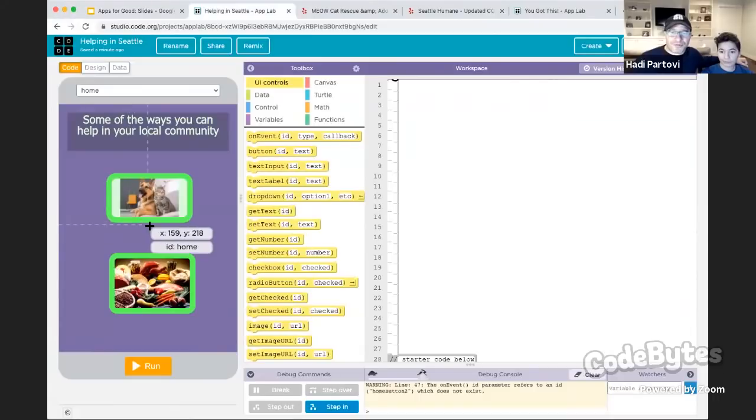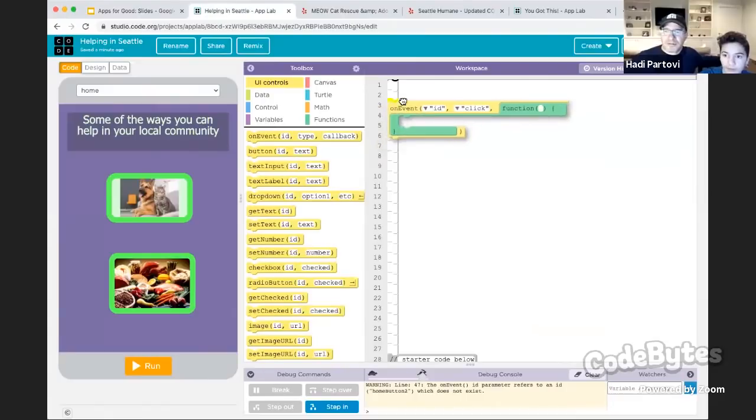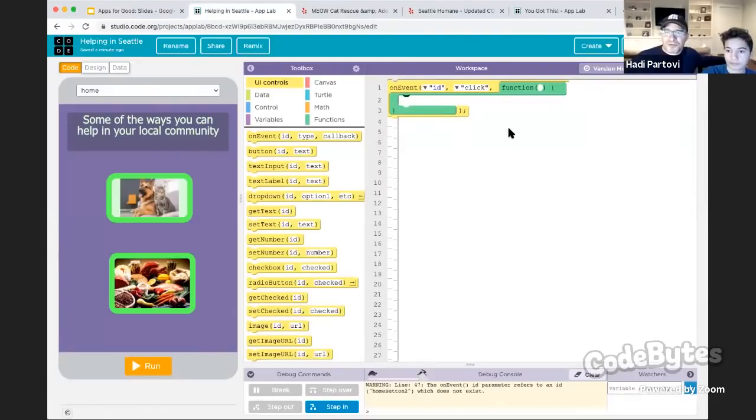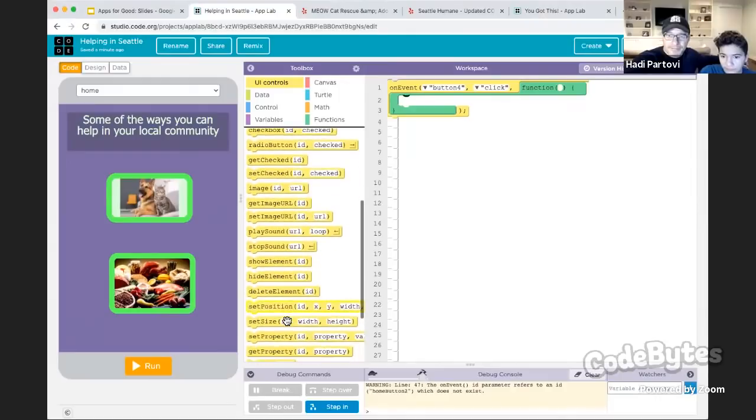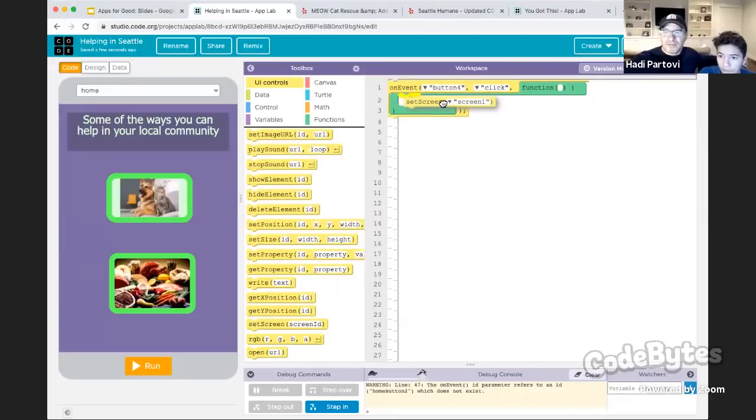So we're going to figure out the code here to say that when this button is clicked, and it's called button 4. So Darius, can you pull out an onEvent block? Put it at the very top, okay. Yeah, and then choose when button 4 is clicked. There we go. When button 4 is clicked, and now go into set screen. Set screen. And choose, what are the choices there? I think it's screen 1. That's the new screen that we created.